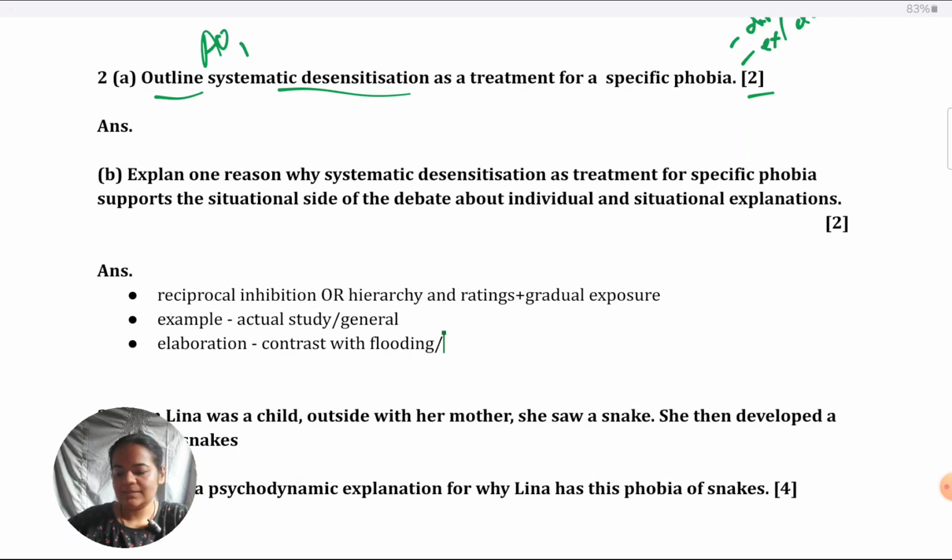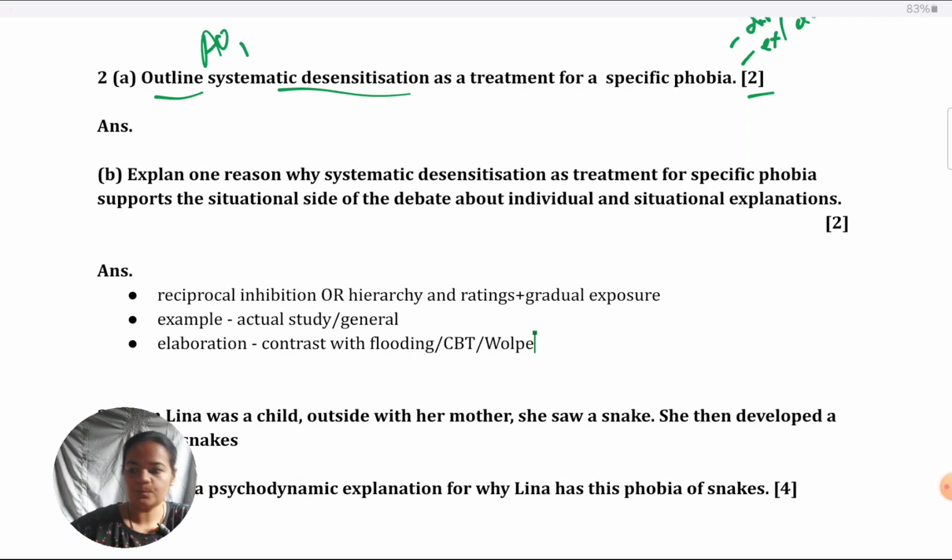Or you could say this is a type of CBT because it involves changing cognitions and behaviors of people. You could also say this is more of a behavioral therapy because it works on outside exposure and not so much on changing thoughts. So either you can classify it as CBT or behavioral therapy. Or you could give the name of Wolpe, who developed this technique, and what was his ideology behind developing it, how he took inspiration from counter conditioning to develop this.